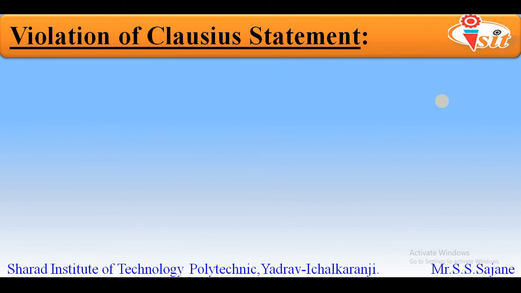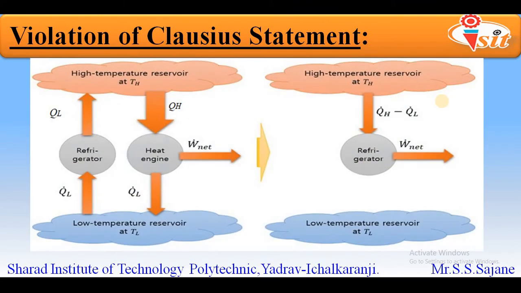For this purpose, we will again consider a combination of two devices, a refrigerator and heat engine. So again we will first understand the diagram. We have two reservoirs, a low temperature reservoir at temperature TL, and a high temperature reservoir at temperature TH. In between these two reservoirs we have two devices, a refrigerator and heat engine.